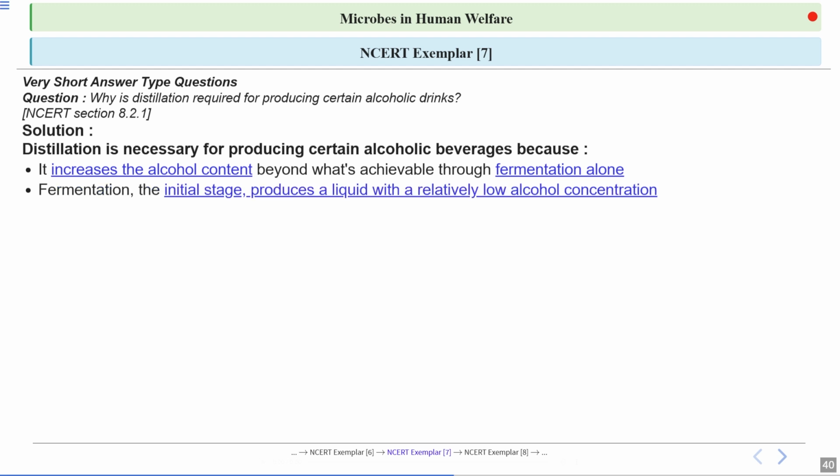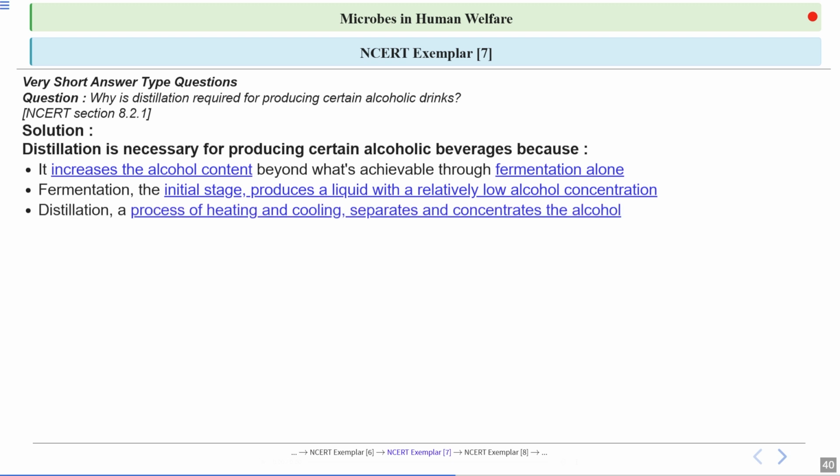Now, fermentation is the initial stage and produces a liquid with a relatively low alcohol concentration. For example, beer and wine are made just by fermentation, which is why the alcohol content is lower compared to the spirits. Now, distillation is the process of heating and cooling that separates and concentrates the alcohol.